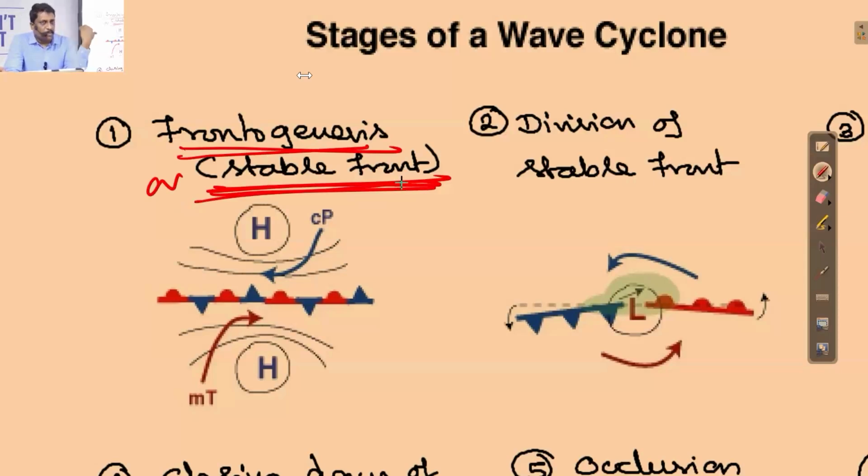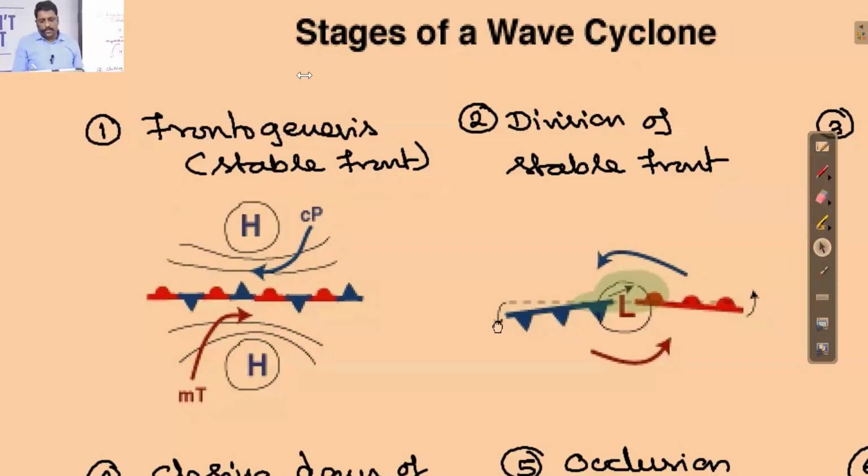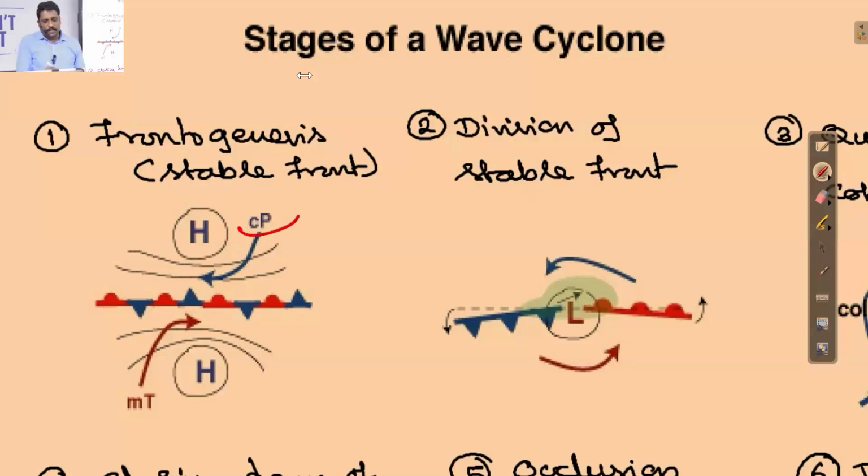See this image, what I'm using here, you have some of the unknown terminologies, but actually speaking, you know it. What is this unknown terminologies? Somewhere you find alphabets written as CP and MT. Any idea what you mean by this CP? Any intellectual guess? Color coding, I told you, blue means cold, red means warm. What can be CP?